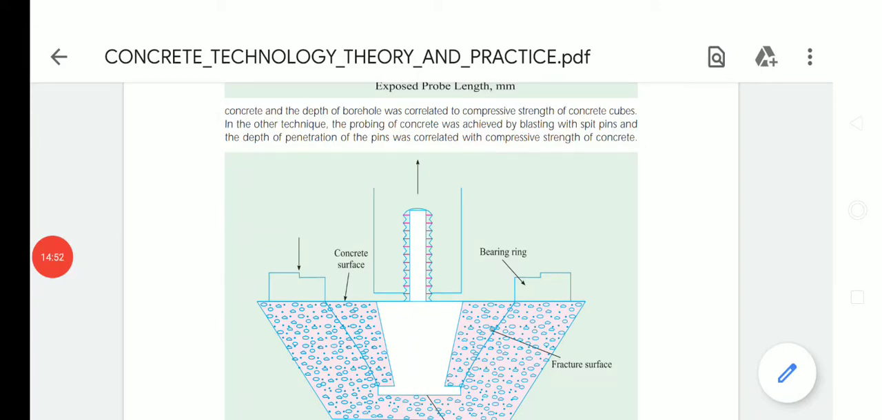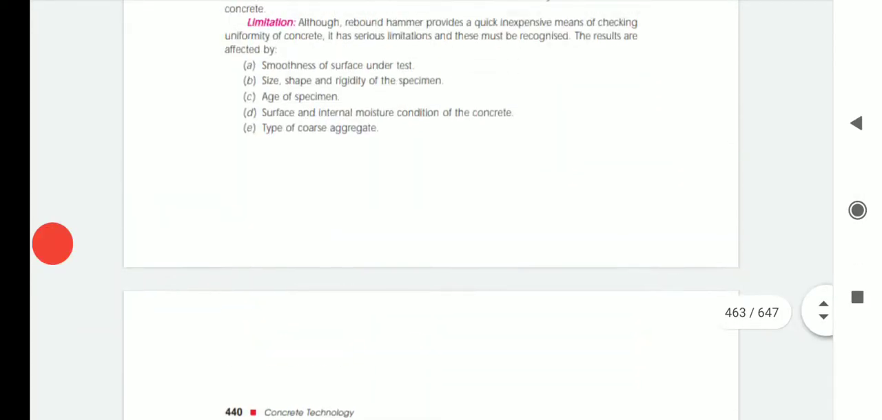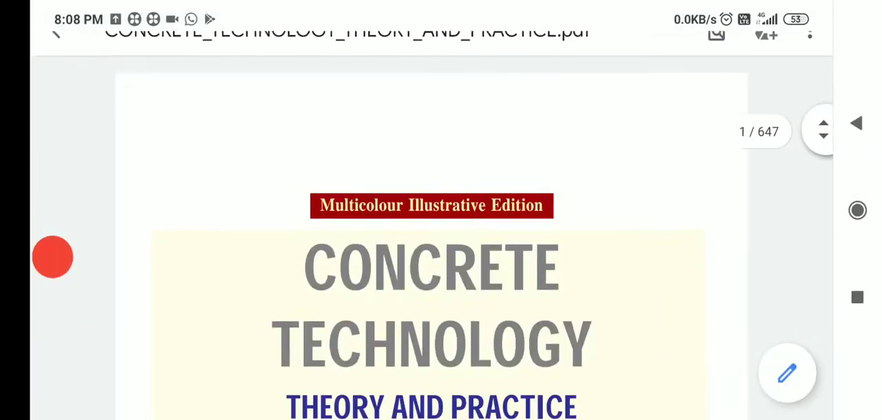Okay, so study this. So what are the fibers used, and what are the factors affecting the concrete? That is all asked for the examination.